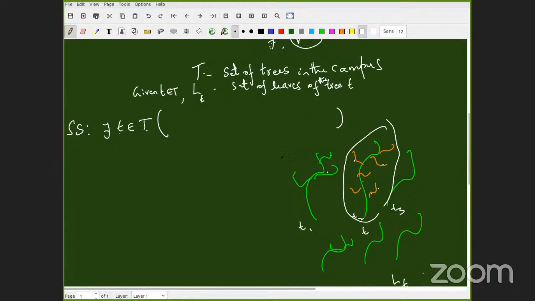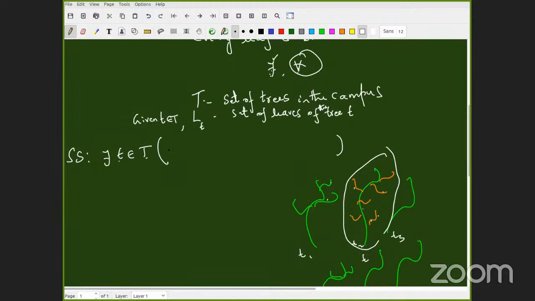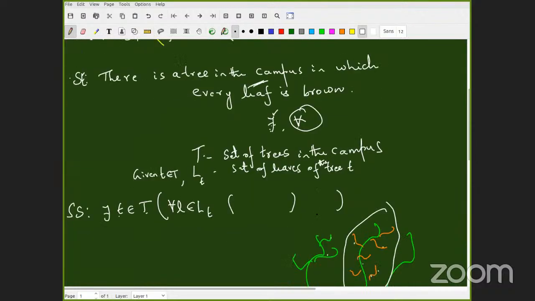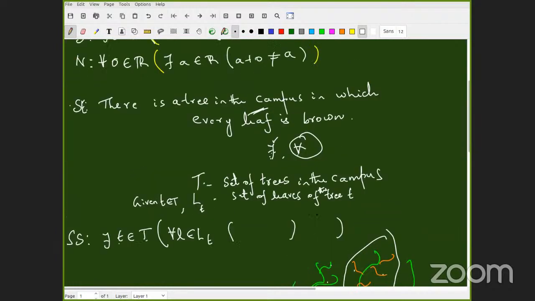So how should I form this? For every l in LT, I have a property. What is the property? All of you be ready with the answer; I'm going to ask one of you. There exists t in T, then given any leaf in LT. What do I have to write inside this second bracket?